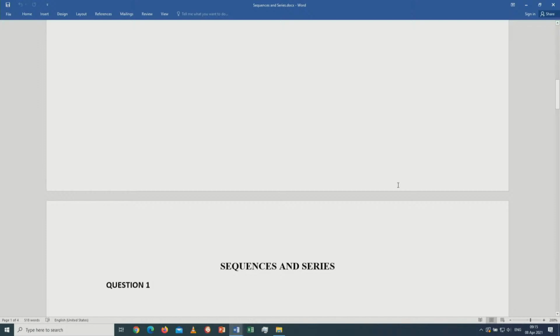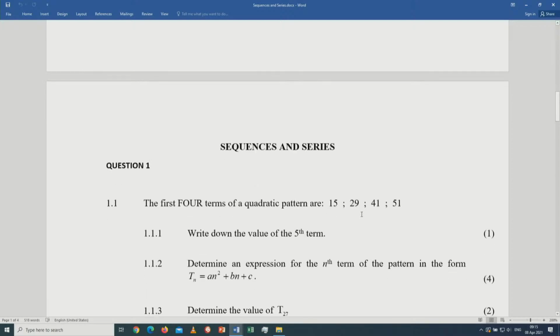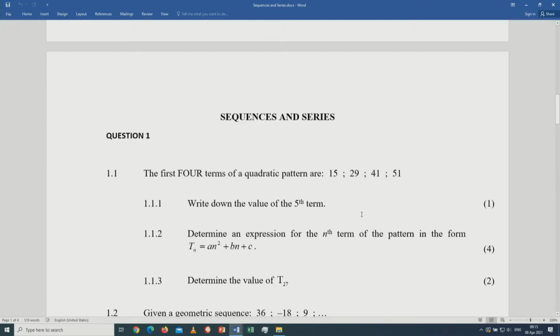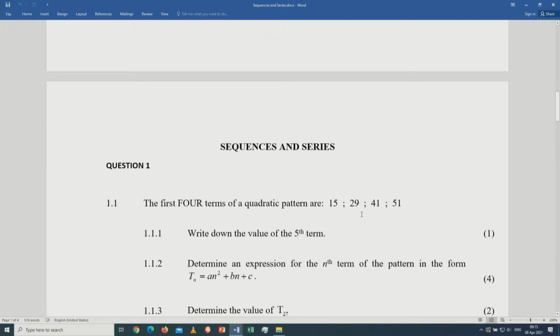In sequences and series, what can we expect? Let's check the type of questions that we can expect. Look at this first question. It's about 4 marks. The first 4 terms of a quadratic pattern: 15, 29, 41, 51. It's clearly stated that this is a quadratic number pattern.